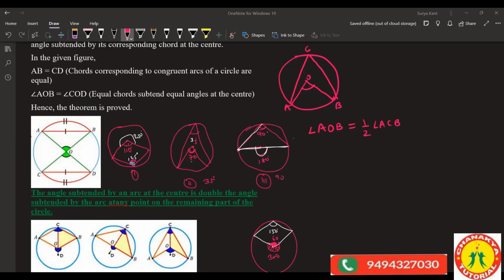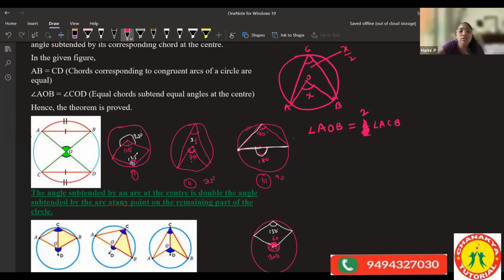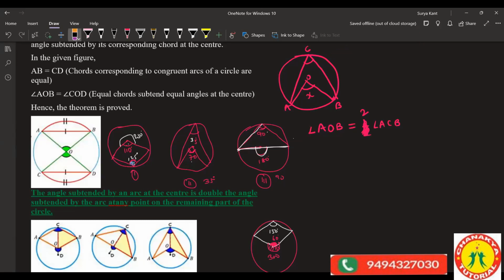Sir, is AC supposed to be equal to BC? No. It's not like that. It's not equal. Only the circumference angle you should see. Like the chords do not need to be equal. Only you should tell that it is just half. The angle at the center is twice the angle at the circumference. But only one thing is compulsory: if it's starting from A, the center angle is starting from A, coming back to B, then the circumference angle also.